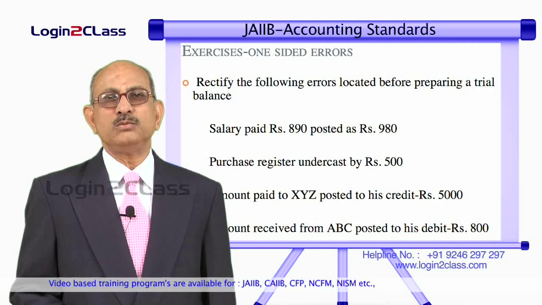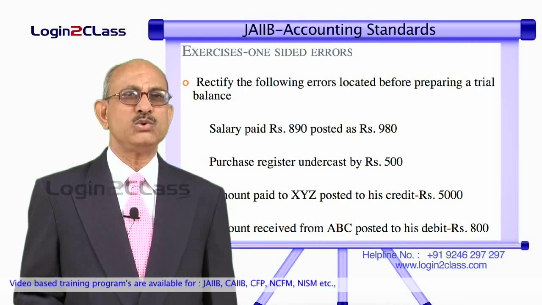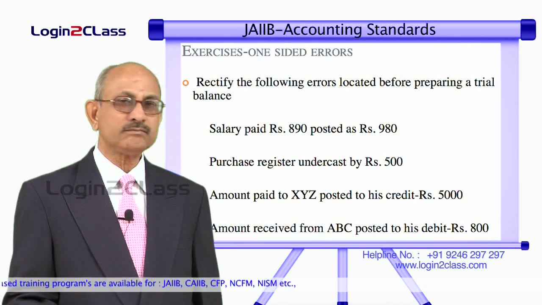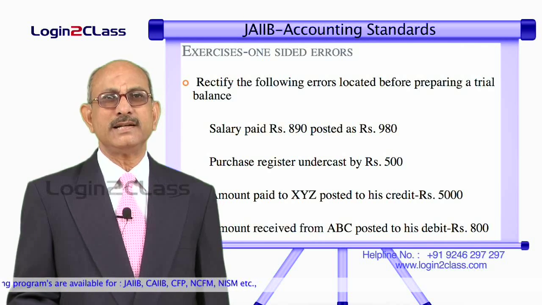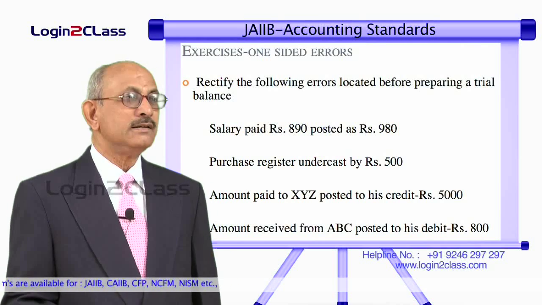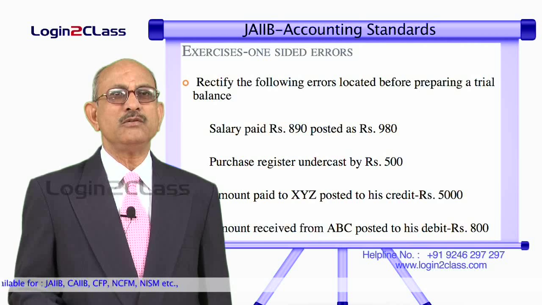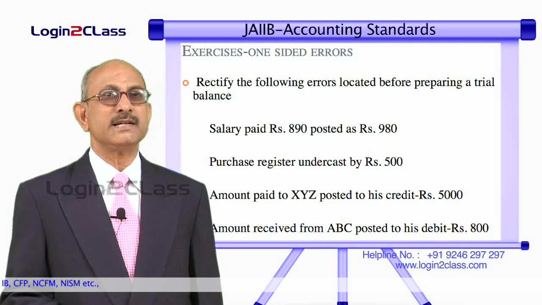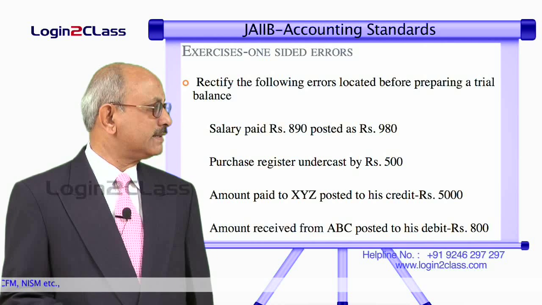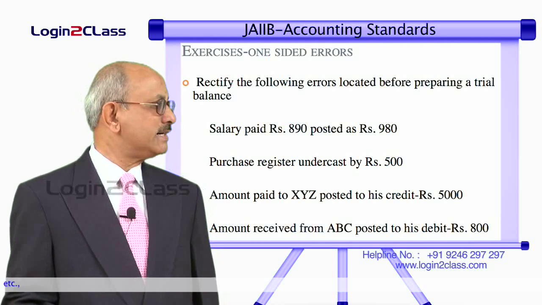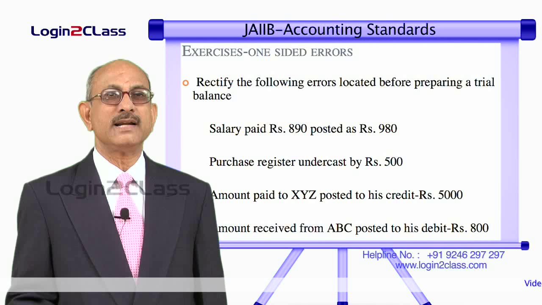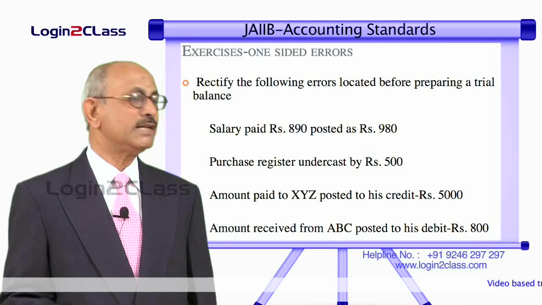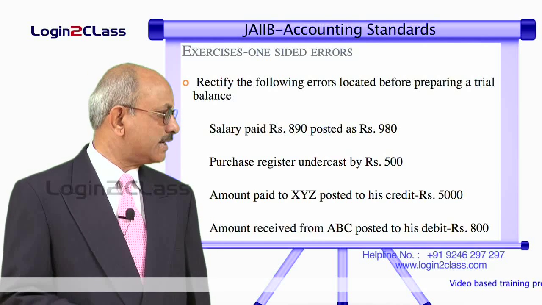Now, let us try to take some exercise as to how to rectify such entries. Let us start with one-sided errors. That is, these errors affect only one side of the entry. It could be a debit side or it could be a credit side. So, let us take this example. Salary paid rupees 890 posted as 980. That means instead of posting it as 890, it has been posted as 980.